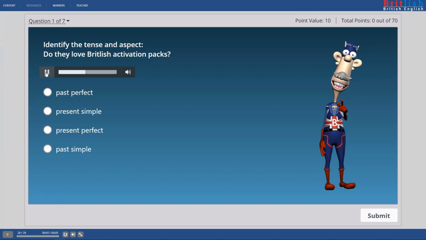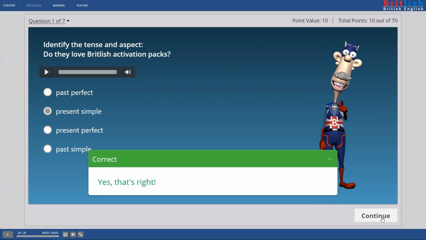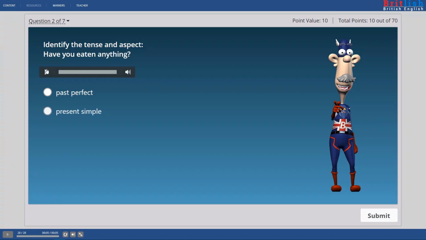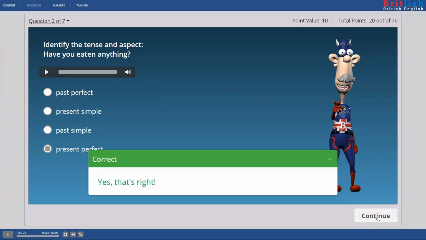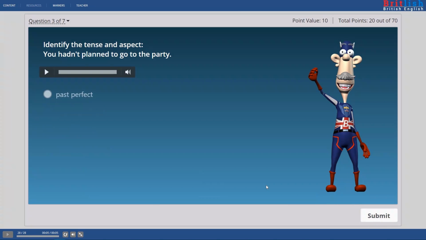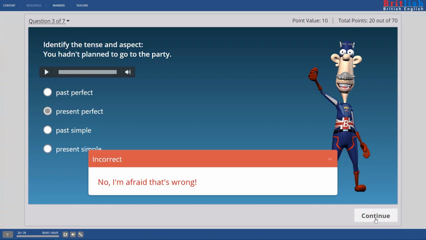Do they love Britlish activation packs? Yes, that's right. Have you eaten anything? Yes, that's right. You hadn't planned to go to the party? No, I'm afraid that's wrong.